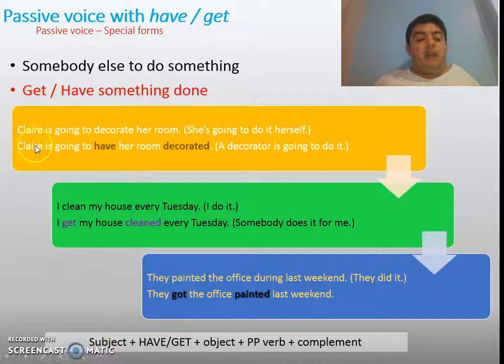If you take a look at the sentences, we have the structure which is made of a subject like they, I, or Claire. Then we have the have or get form: got in past, get, and have in here. Also, I have the object, in this case, the office, my house, or her room. The participle verb like painted, cleaned, and decorated. And finally, possibly a complement. Let's take a look at some other examples.